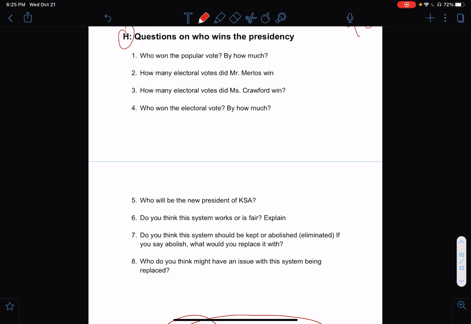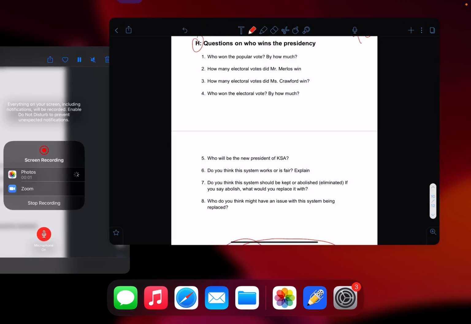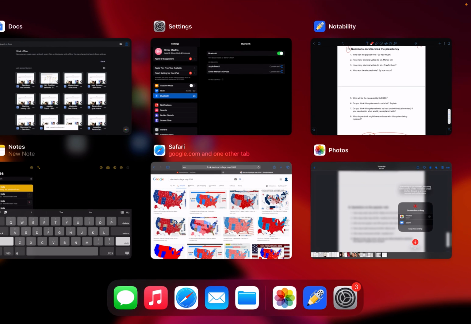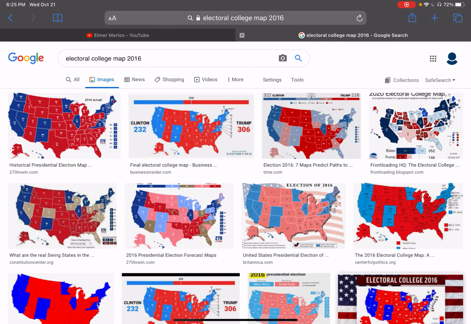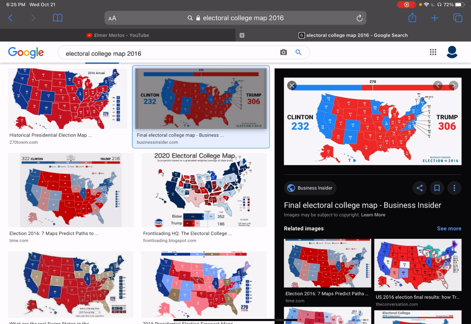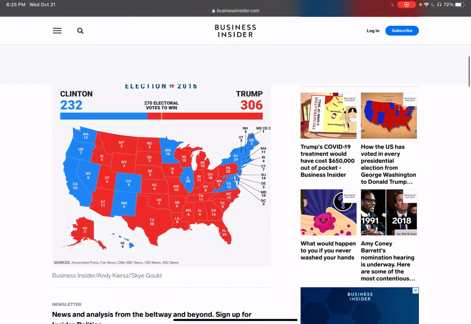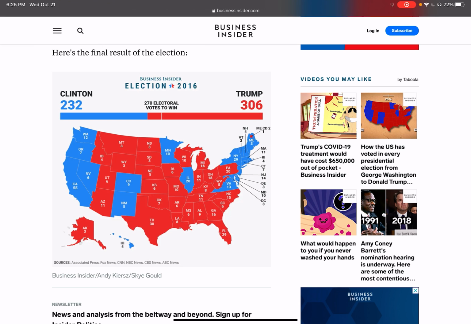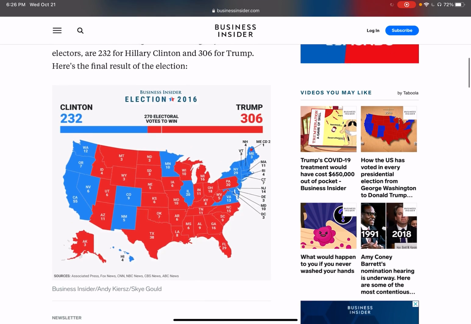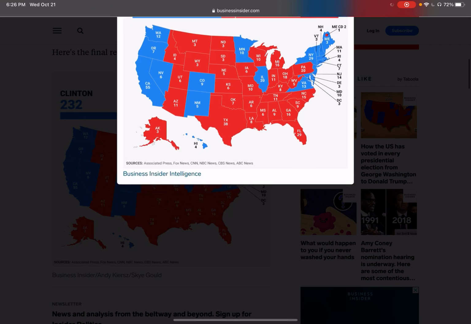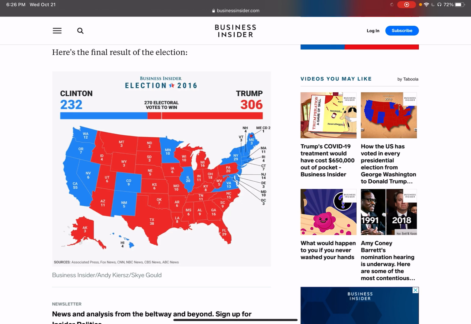Okay? Let me give you an example of what happened in 2016. I can find it. In 2016, our friends, if I can zoom into this, our friends Hillary and Donald Trump. So whatever is in red is Donald Trump. Whatever is in blue is Hillary Clinton. Hillary Clinton won all these big states: Washington, Oregon, California, Nevada. She won all of these, right?